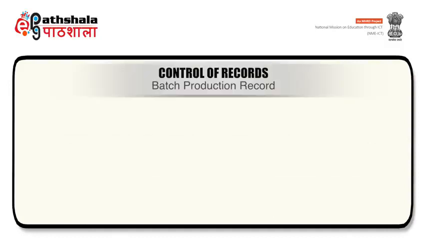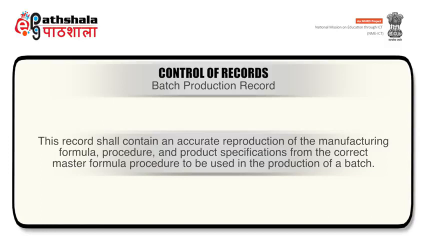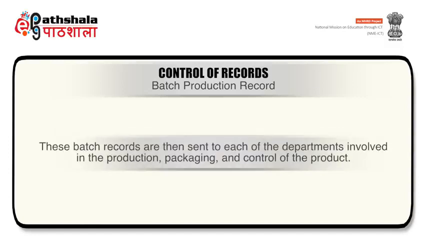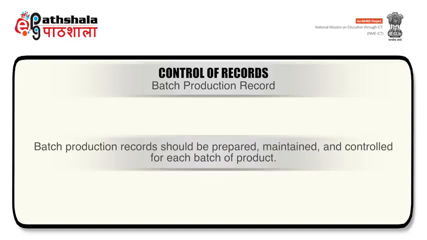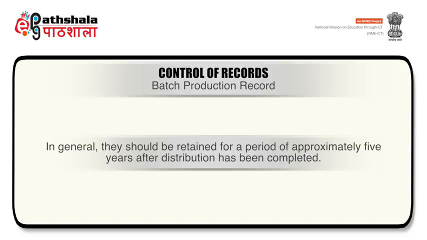Now the batch production record. This record shall contain an accurate reproduction of the manufacturing formula, procedure and product specifications from the correct master formula procedure to be used in the production of a batch. These batch records are then sent to each of the departments involved in the production, packaging and control of the product. Batch production records should be prepared, maintained and controlled for each batch of product. In general, they should be retained for a period of approximately 5 years after distribution has been completed.